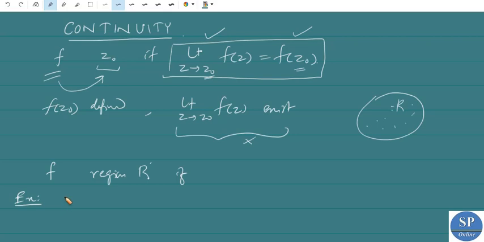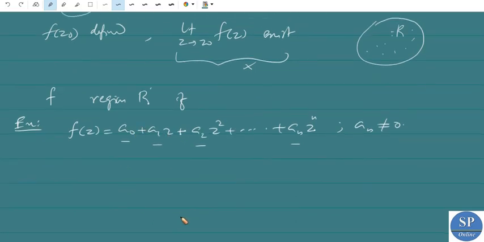We know the polynomial is a function f defined by f of z is equal to a0 plus a1z plus a2z square plus etc. plus an z power n, where an is not equal to 0, n is a non-negative integer, and the coefficients a0, a1, a2, etc. an are complex constants. So all the polynomial functions are continuous everywhere in the complex plane. Okay. Now the rational functions.